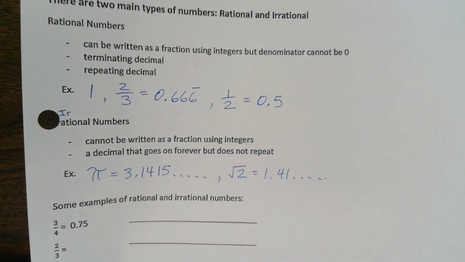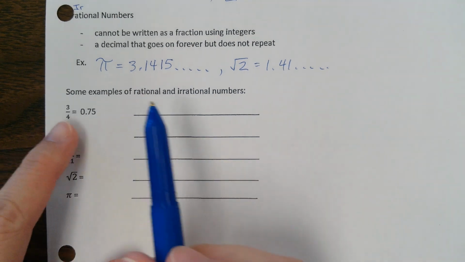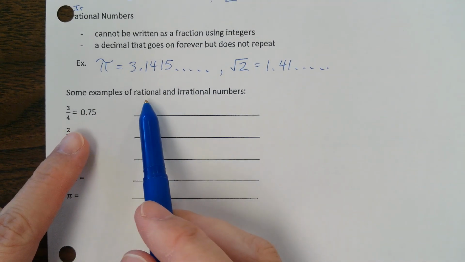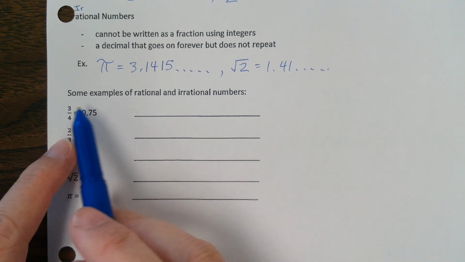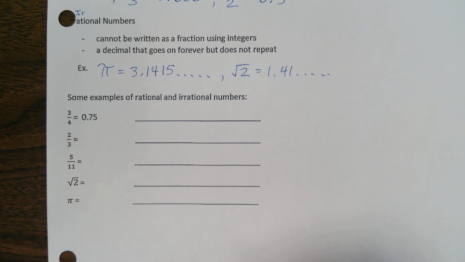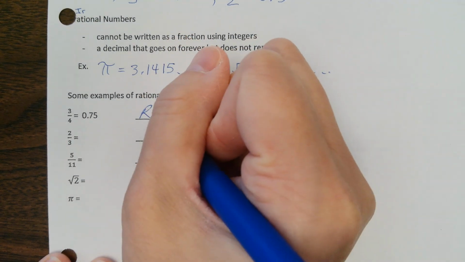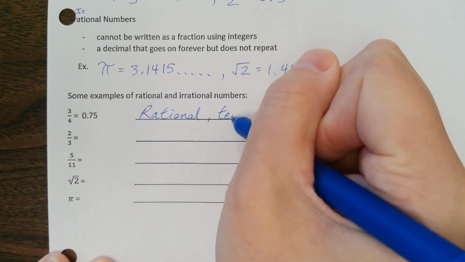Okay. So let's go over these ones then. Some examples of rational and irrational numbers, and tell me why. So this one, 3/4, is this rational or irrational? And why? Good. Rational, terminating decimal.